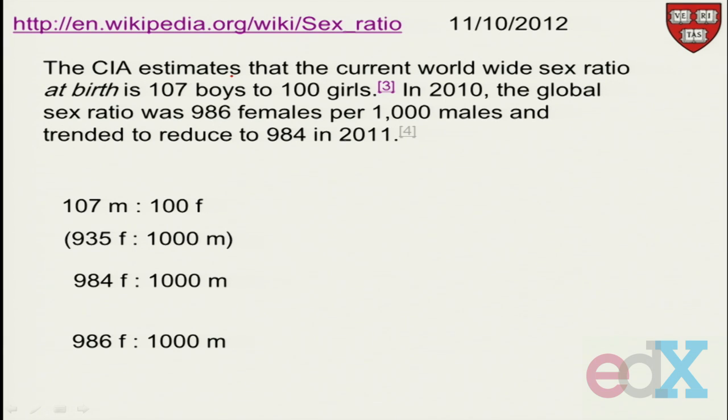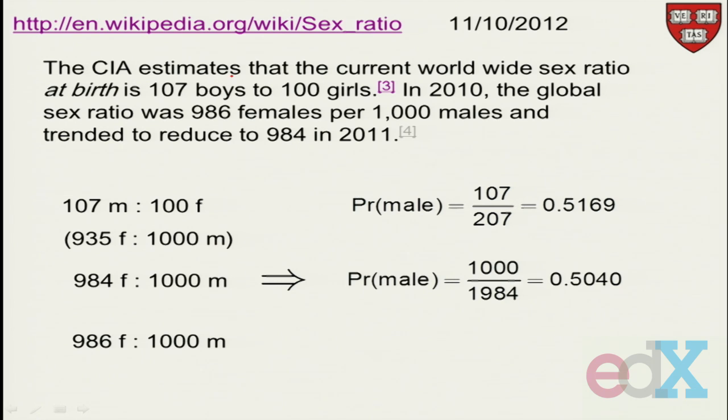We're talking about odds. And people say to me, oh, I don't know odds. I know probability, but I don't know odds. This is odds. Anybody can understand odds. But because you prefer probability, let me put it back into probability statements. So 107 over 207 is 0.5169. Probability male, 0.5040. So if you prefer to think of probabilities instead of odds, there they are.